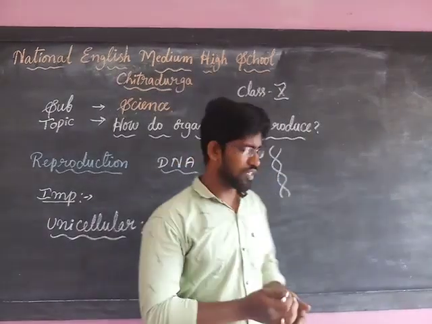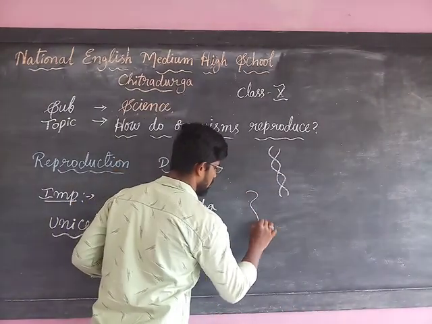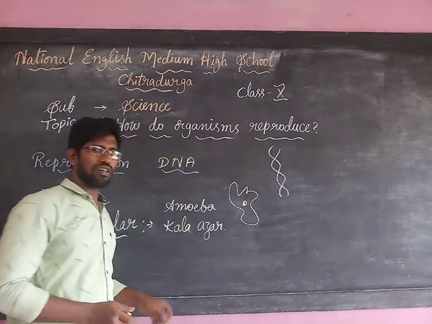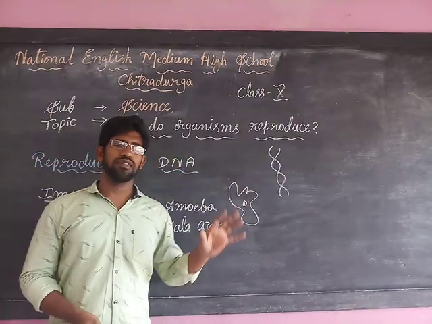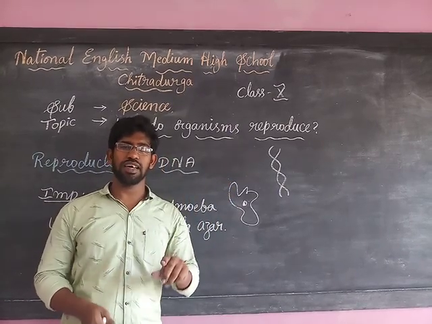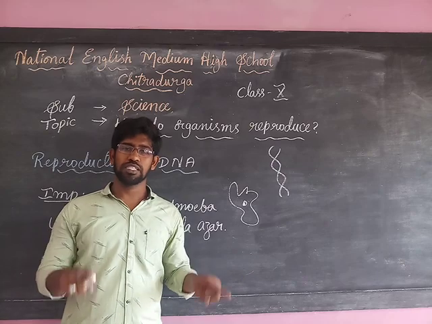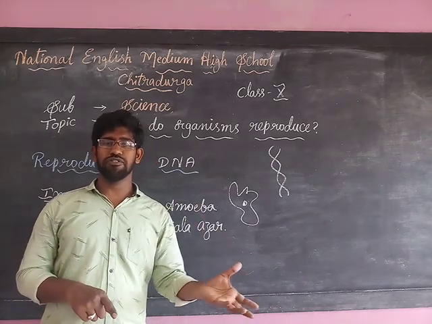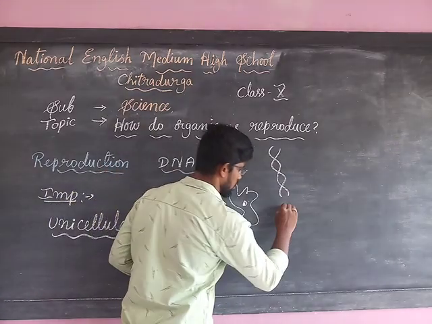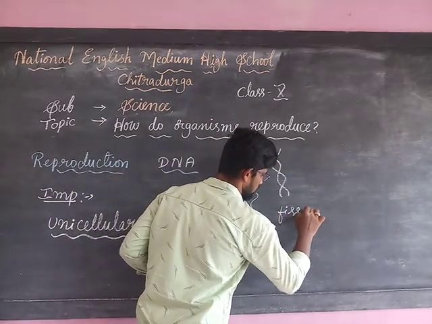The amoeba, as we know, doesn't have a particular structure, so we can write it as irregular. The amoeba has an irregular shape. The amoeba is made up of a single cell, so it does not have specialized cells to go a different way. That's why they undergo a type of reproduction called fission.